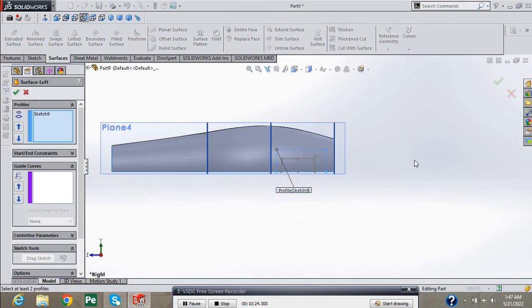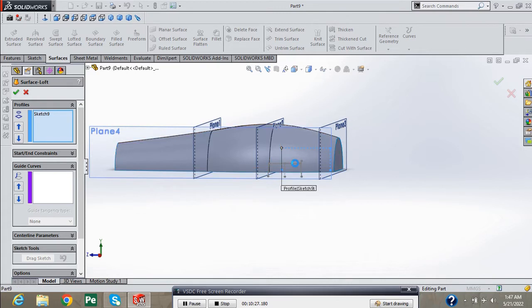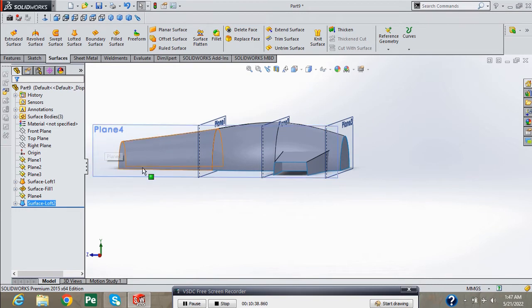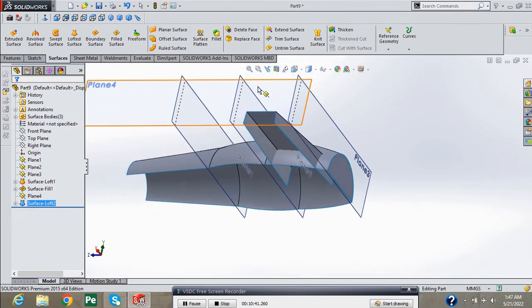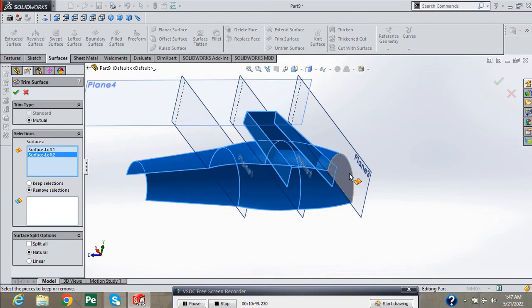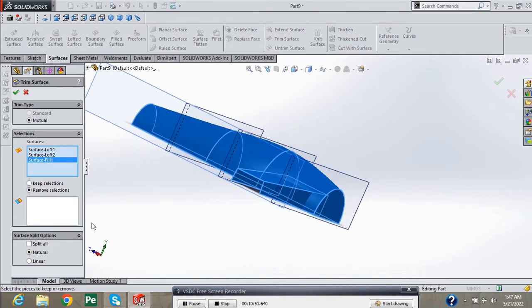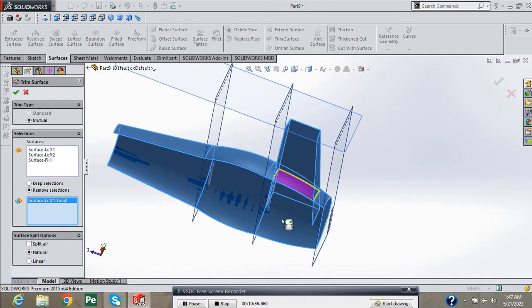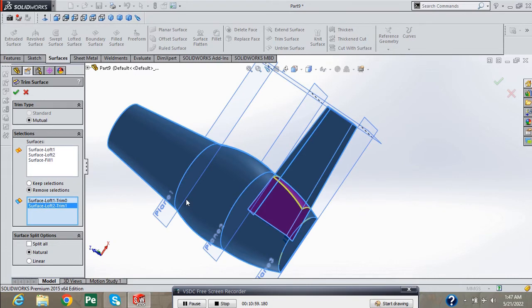Now go into Lofted Surface. Select profiles. Press green check. Now select trim surfaces. Remove this selection. Select these all surfaces. And now again select all those surfaces which we want to trim. Press green check.